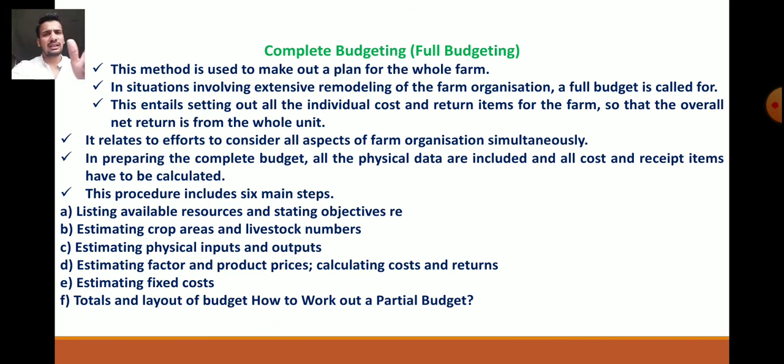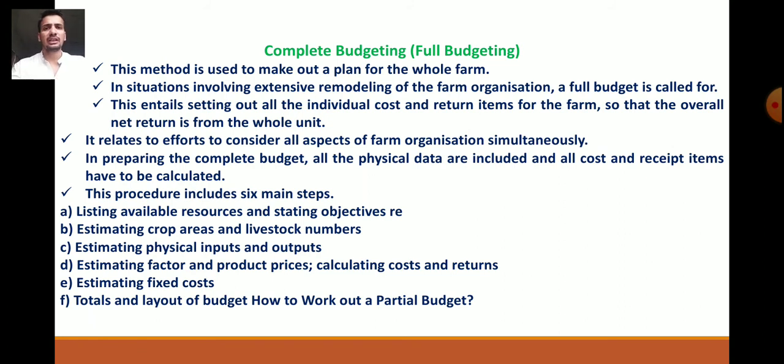Means in partial budgeting we think about only one activity or one particular enterprise, but while preparing the complete budget, we have to think about all the physical data, and all the costs and receipt items have to be calculated. This procedure includes 6 main steps. Means for complete budgeting there are 6 steps.